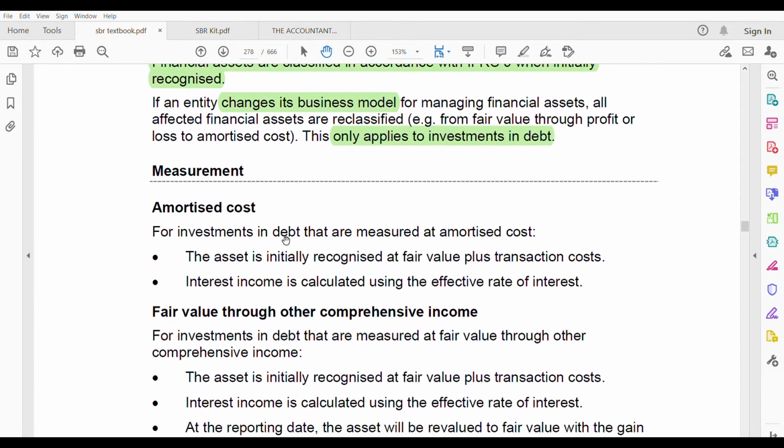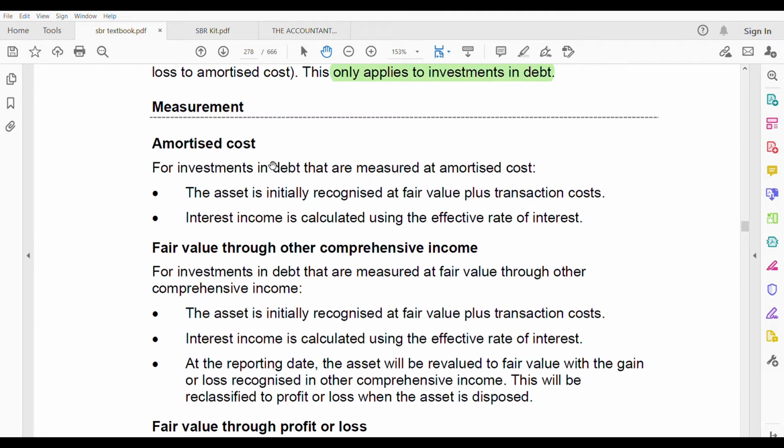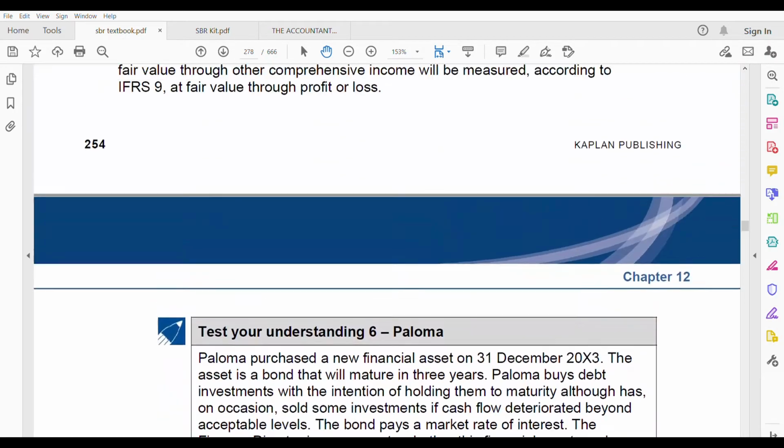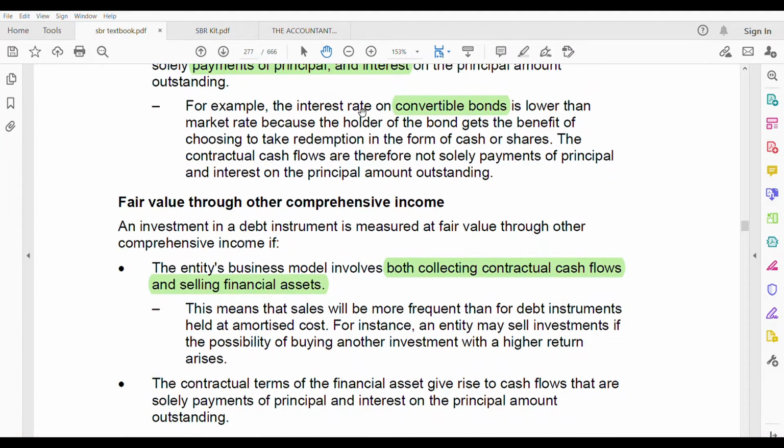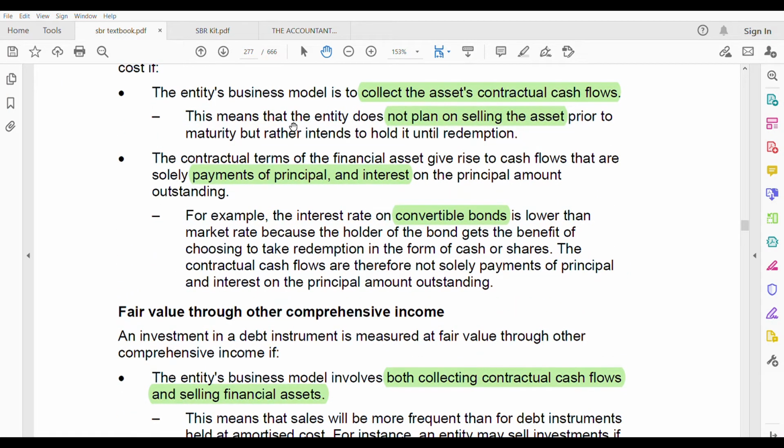Now, measurement. How do you measure after reclassifying it? Again, the three methods: amortized cost, fair value through OCI, fair value through profit and loss. For investments in debt that are measured at amortized cost, what do you do? So the asset is initially, this is not the reclassification, this is the measurement. The first time we were looking at the criteria to select which category it will be classified under. Now we are going through the measurement, how to measure.